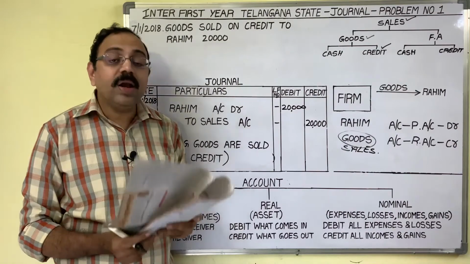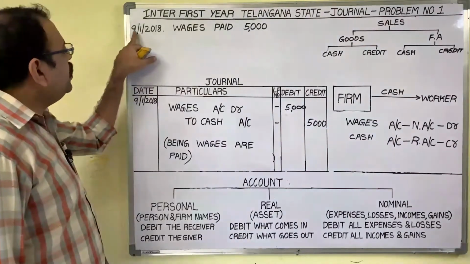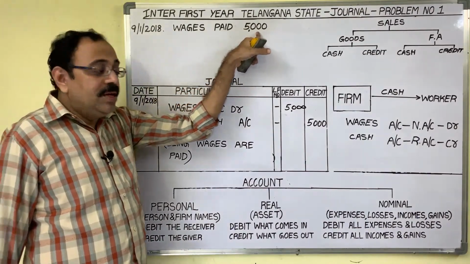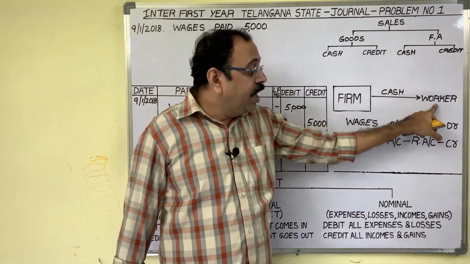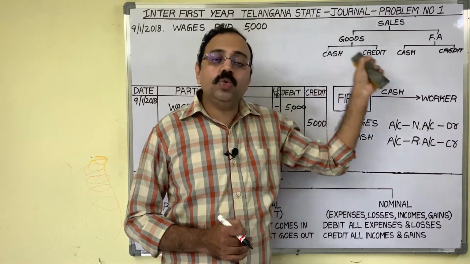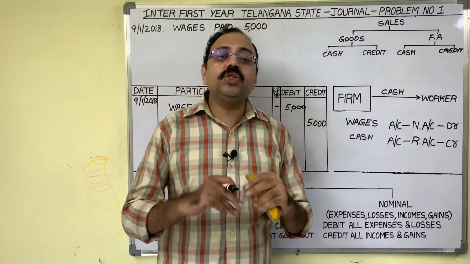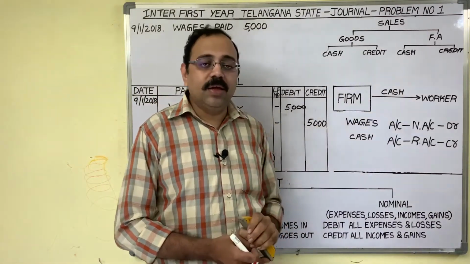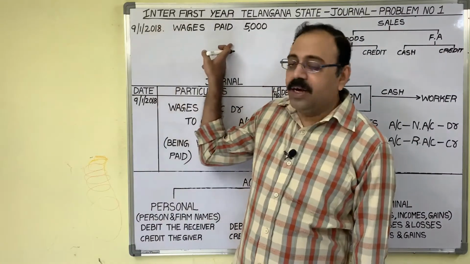Next come to the 9th day transaction. 9th day transaction is wages paid 5,000 rupees. The firm paid wages to workers. The firm pays salaries to employees and wages to workers. From the firm, cash is going. He need not explain that.